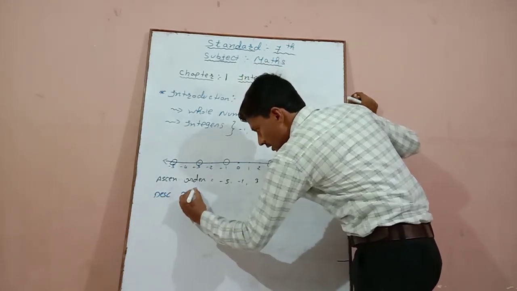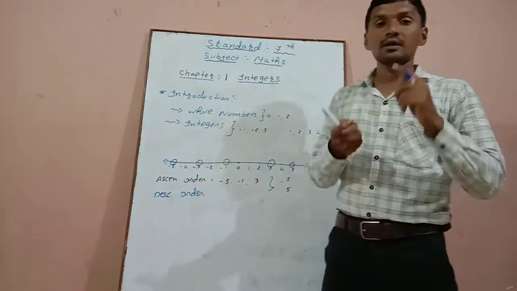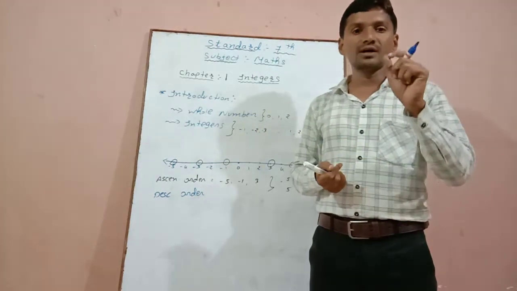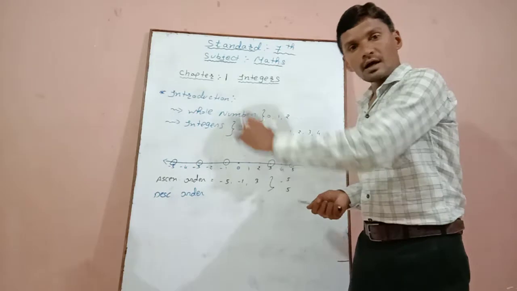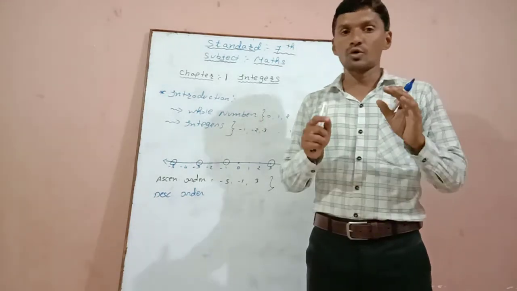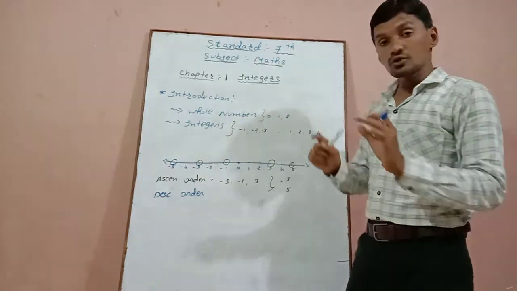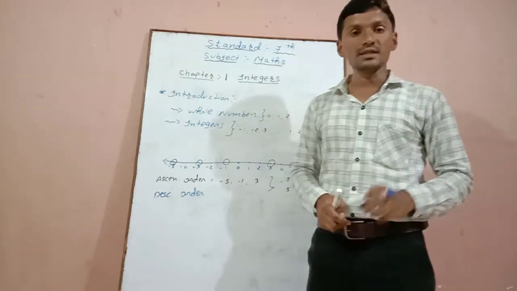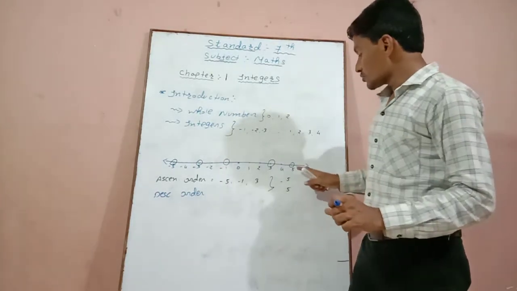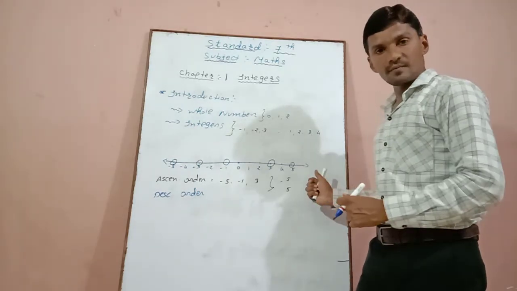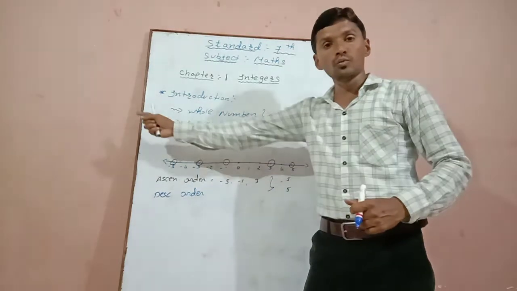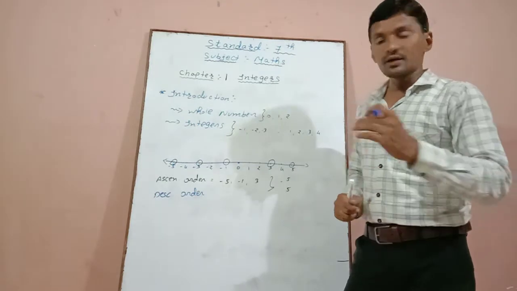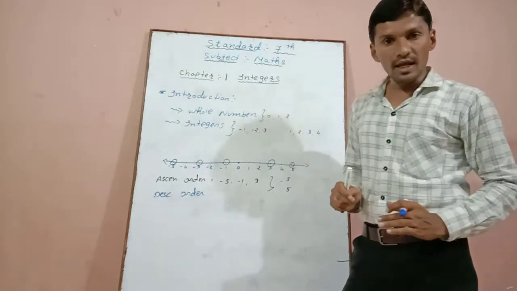Descending order means first of all start from the highest number and continue to the smallest number. So on the number line, if we have to arrange in descending order, we start from the right side and move to the left side, then it will be easy to arrange the numbers.